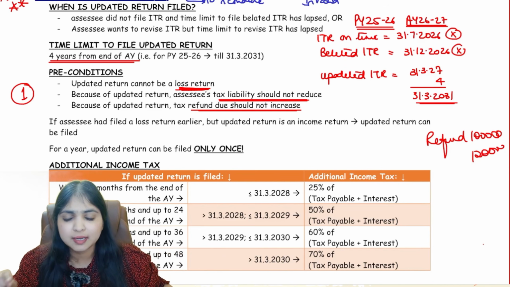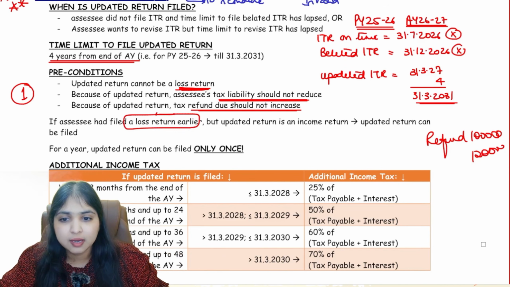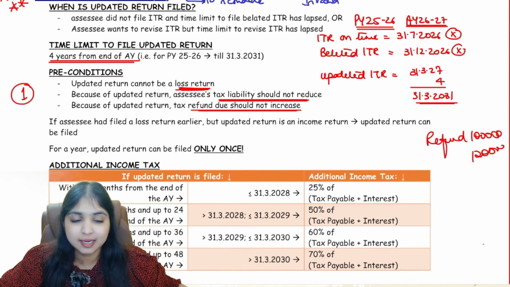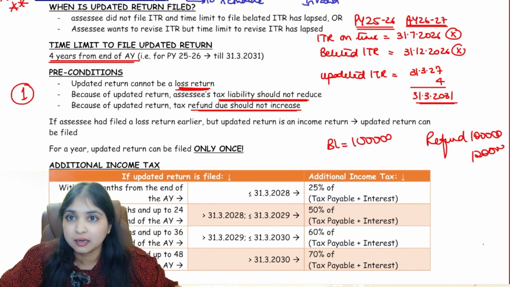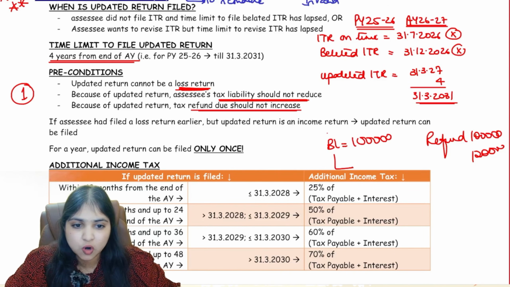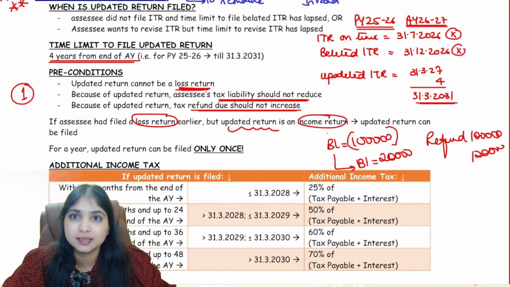Okay. Then one more point. Let's say I had filed a loss return earlier. Earlier I had already filed my return. In that I had declared a business loss of 1 lakh. Now I am revising that return through an updated return. Now I am saying no, it is not a loss. It's actually an income. It is 20,000 rupees income. So earlier I had declared a loss of 1 lakh. Earlier it was a loss return. But my updated return is an income return. Is this okay? Simple logic.